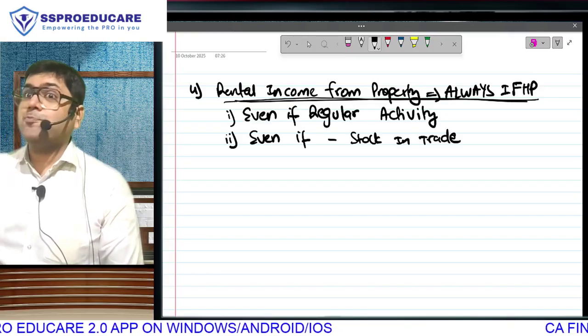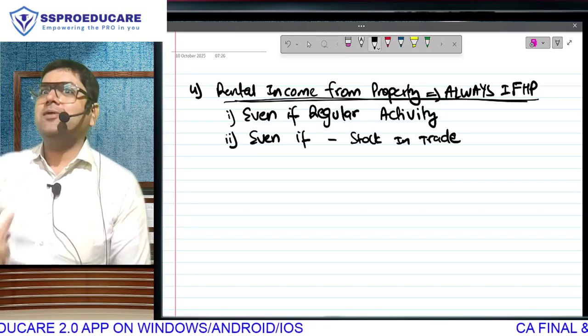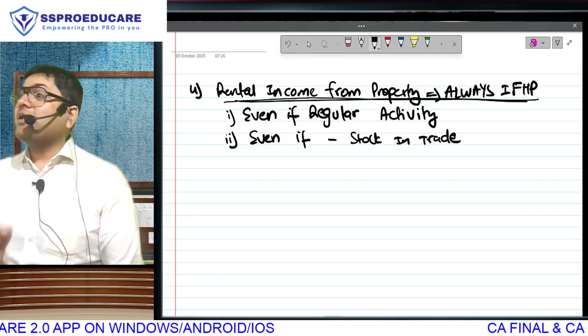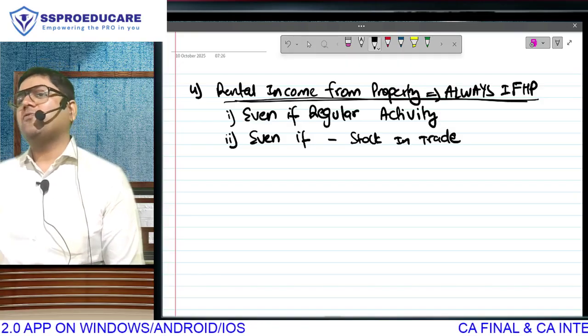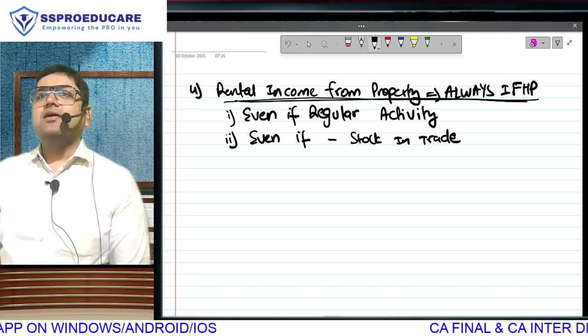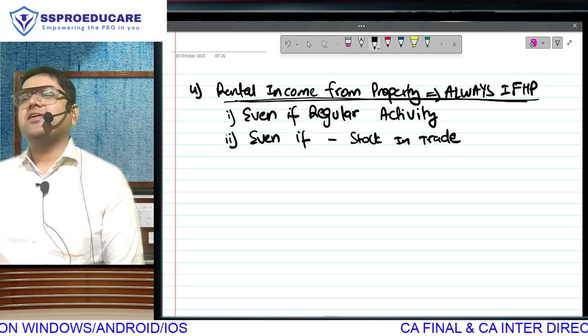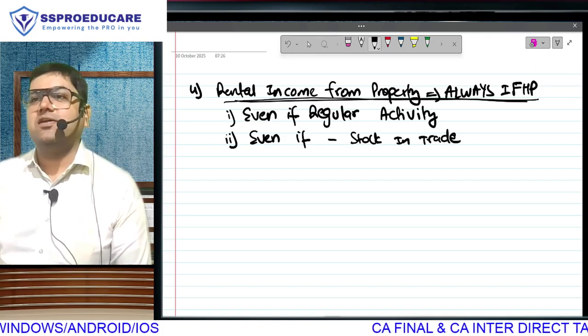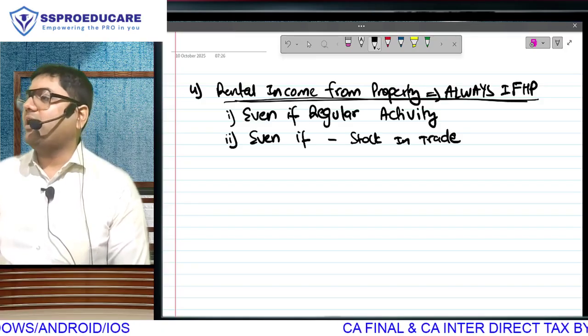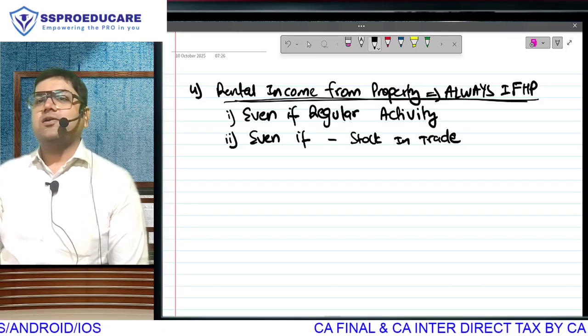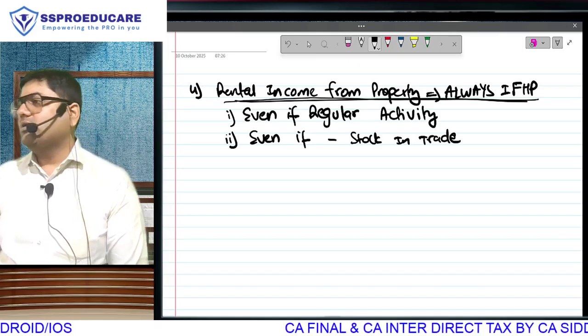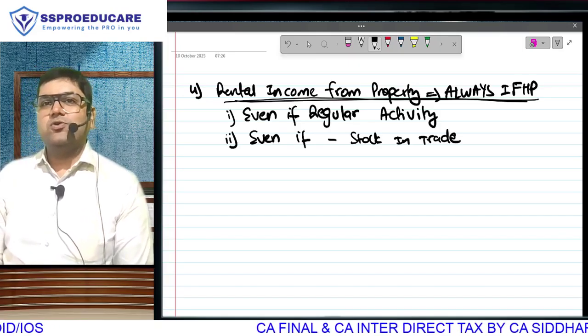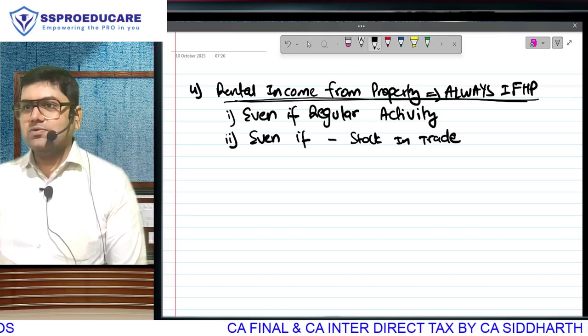So when you sell that property and you make profits, you put that money under business. But the money from that renting activity will always go under house property. Rental income from property will always come under income from house property, even if it is your regular activity, and even if the property is your stock in trade, we will always classify it under income from house property. Do you understand this? Clear?